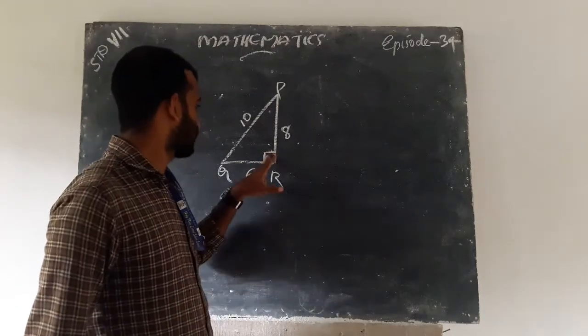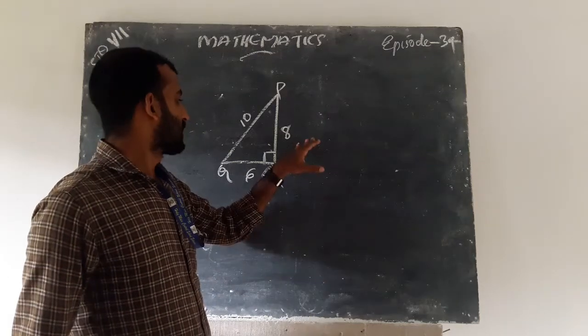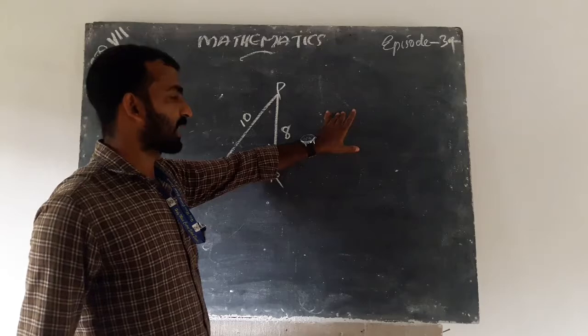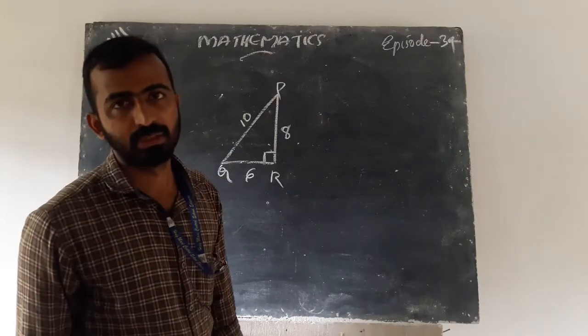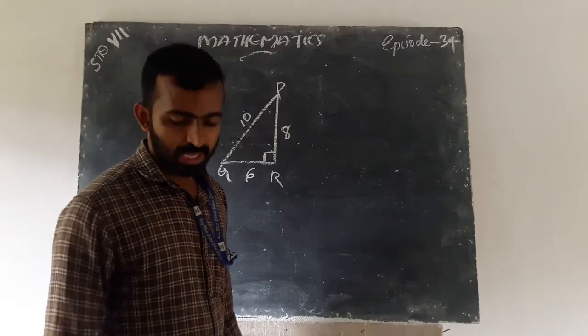Here one angle is right, 90 degrees, so its name is right angle triangle. Is it clear? Any doubt? Okay, good.